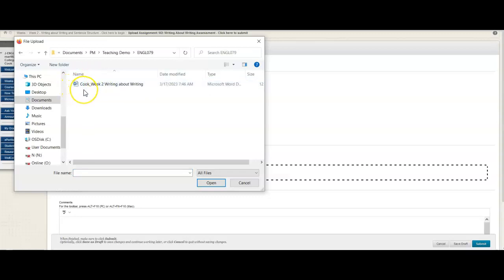Here's the format that I would save my essay as. I would just put my last name underscore week 2 writing about writing. And again, I only do this just so I remember exactly where I saved that Word document. It just makes it easier to grab it later when you're ready to submit. You can double click this or click the open button, and it will attach to Blackboard.